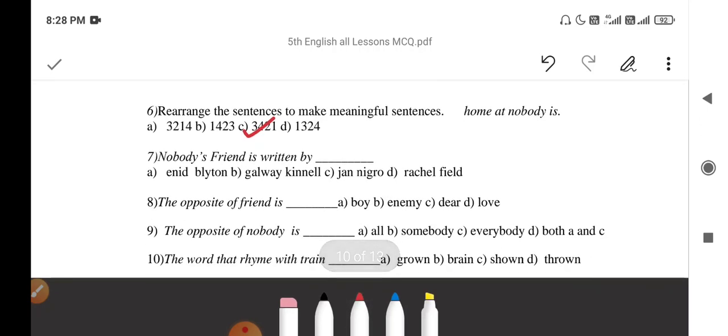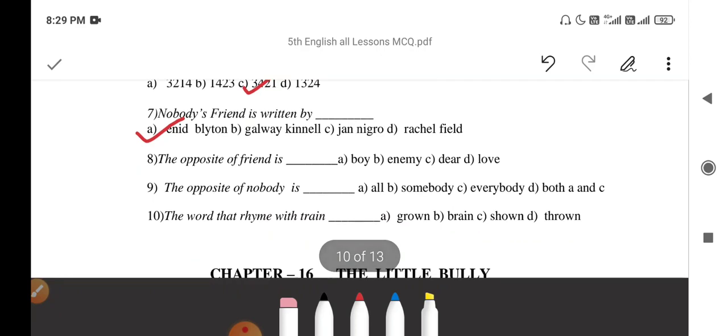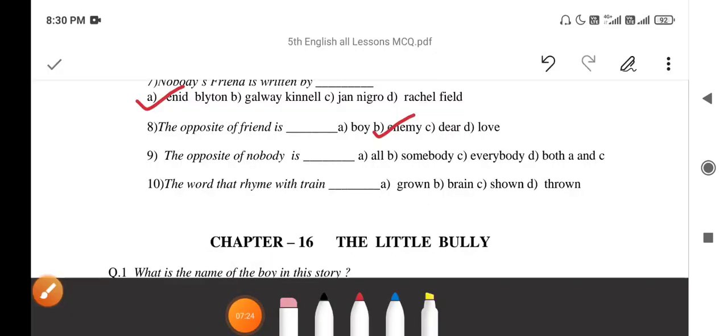Next, Nobody's Friend is written by Enid Blyton. Next, the opposite of friend is enemy. The opposite of nobody is somebody and everybody.